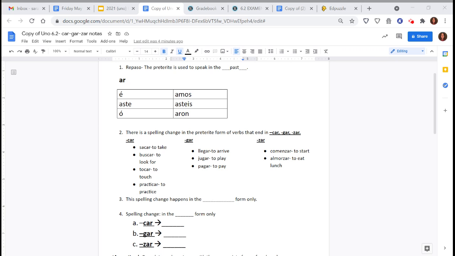And then in the next group here, llegar is to arrive. Jugar is to play, like to play a sport or to play a game. And pagar is to pay. The last group, the ZAR verbs, we have comenzar, to start or to begin, and then almorzar, to eat lunch.